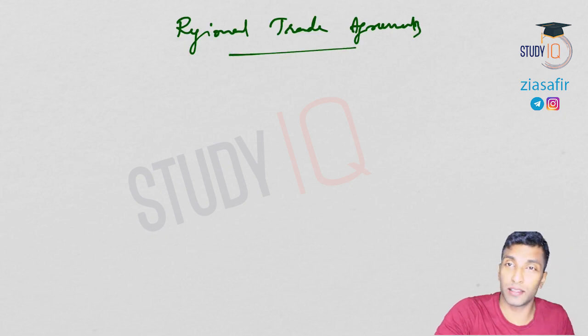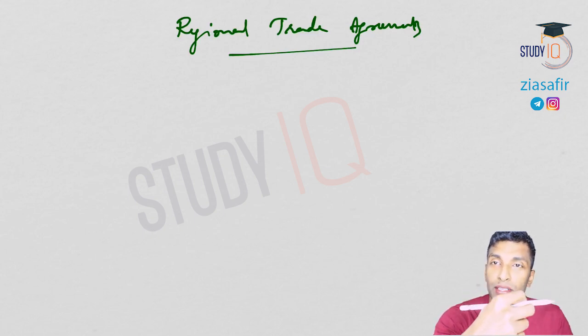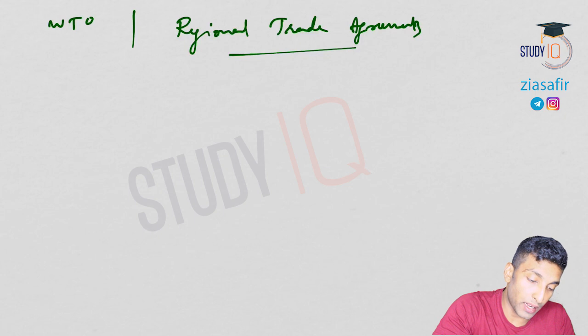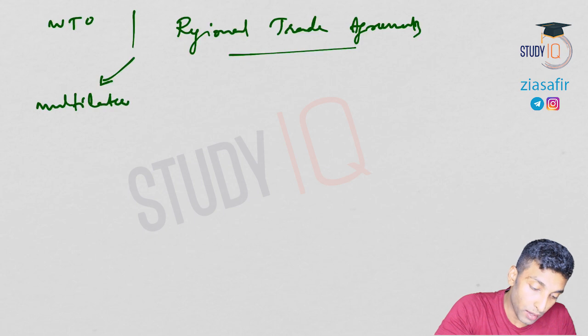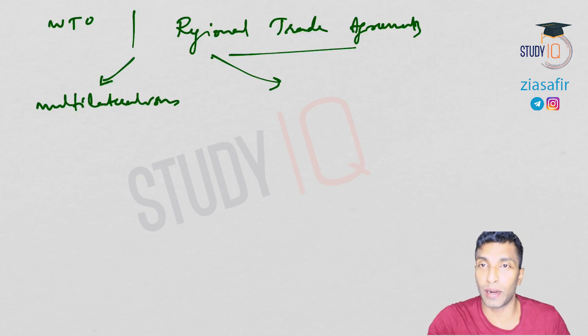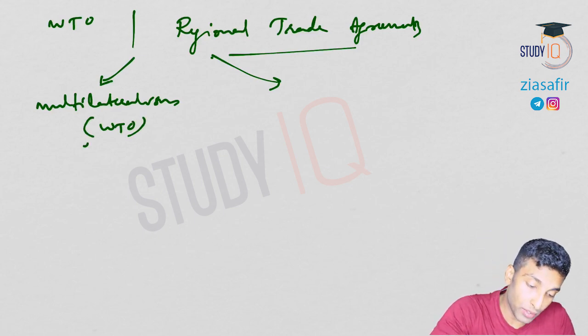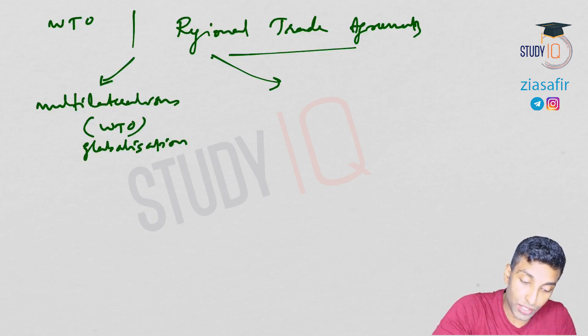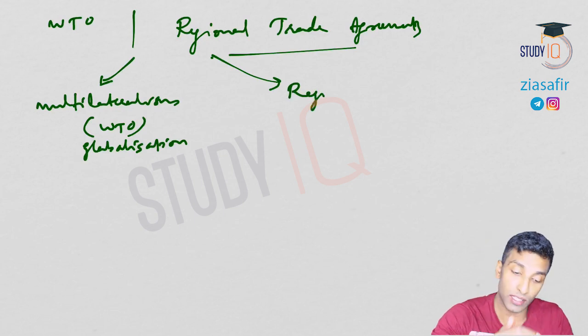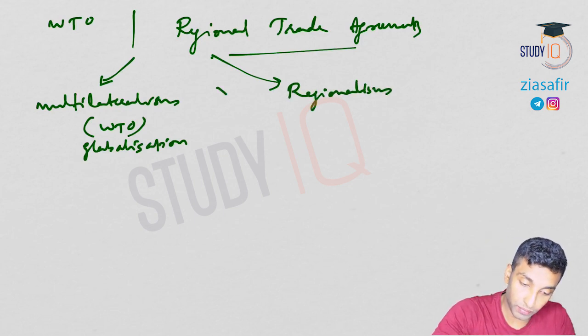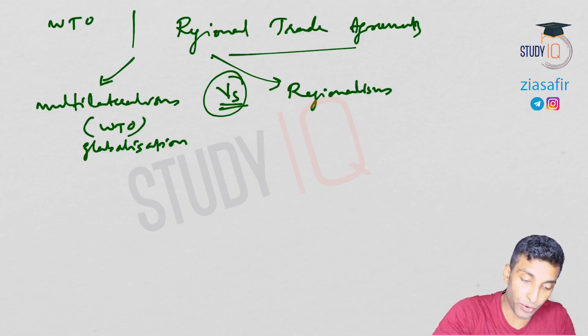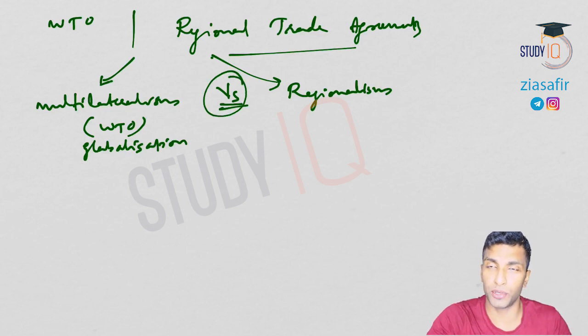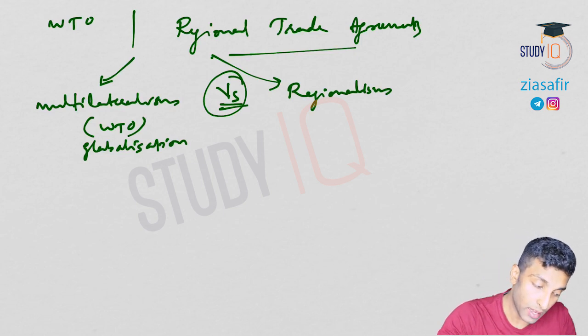So if you see, the discussion is basically multilateralism versus regionalism. If you remember WTO, on the other side, let me make it here. This WTO is basically promoting multilateralism, that is, promoting globalization. So multilateralism is clearly WTO, or you can say globalization. The discussion is like this: multilateralism versus regionalism. It is for you to better understand the concept.